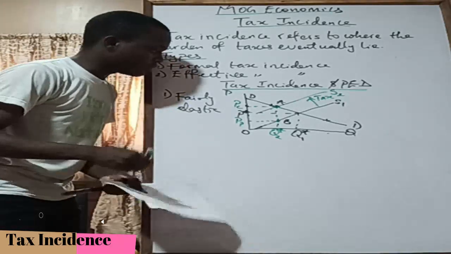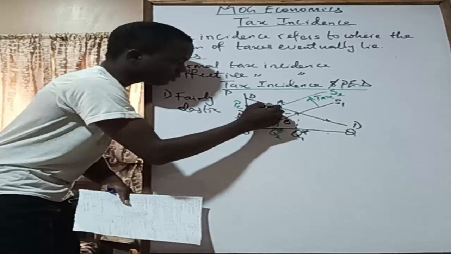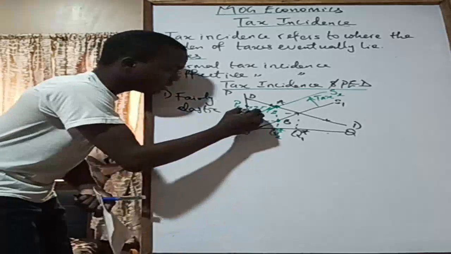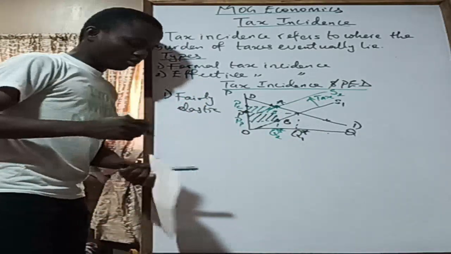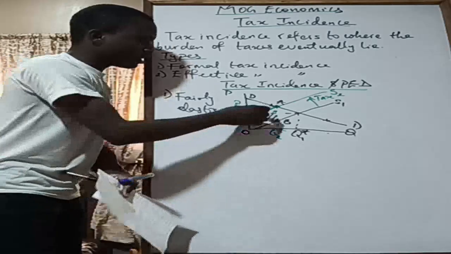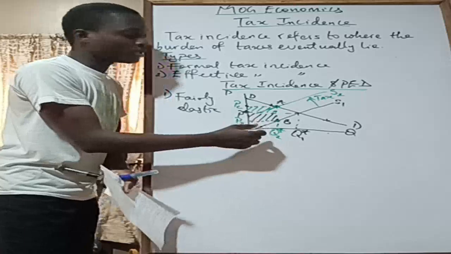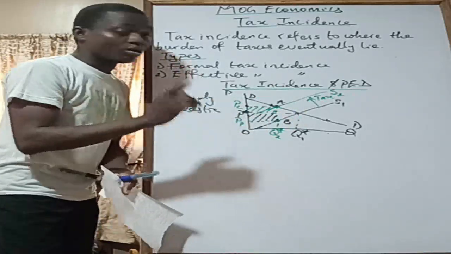So which is bigger? This one is the one for consumers, and then this is the one for producers. You probably realize that the rectangle for consumers is smaller than the rectangle for the producers. So in this particular case, the producer is bearing more of the burden of tax.